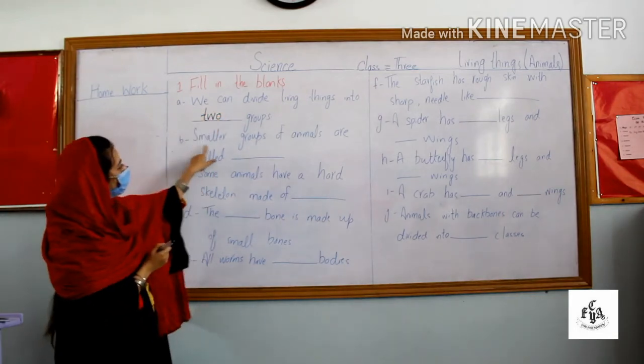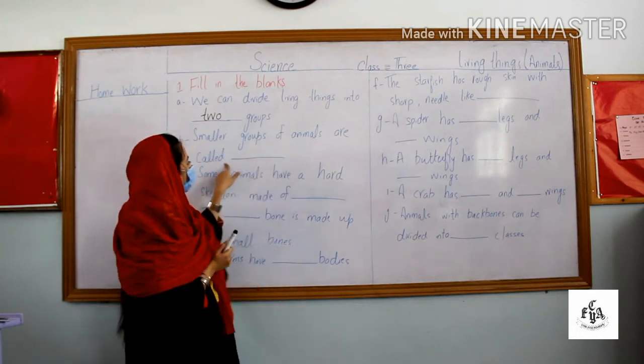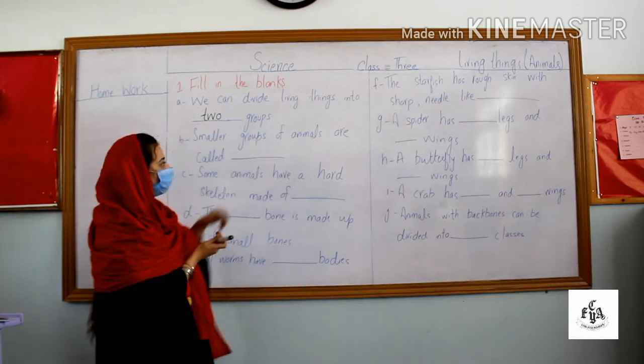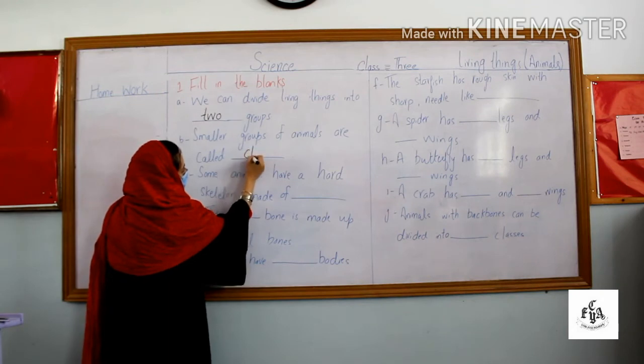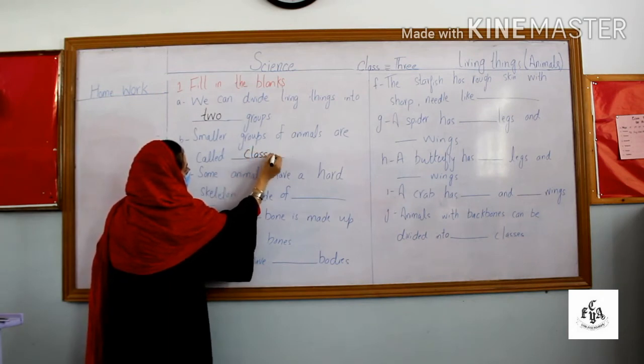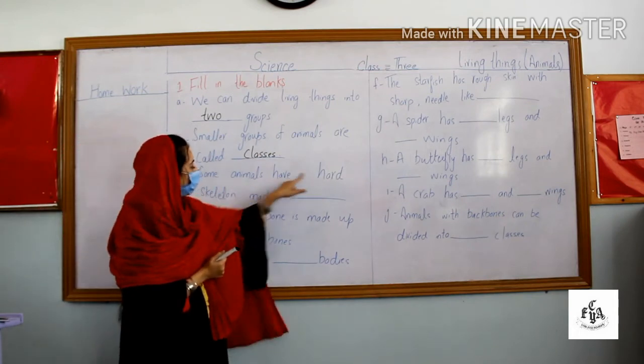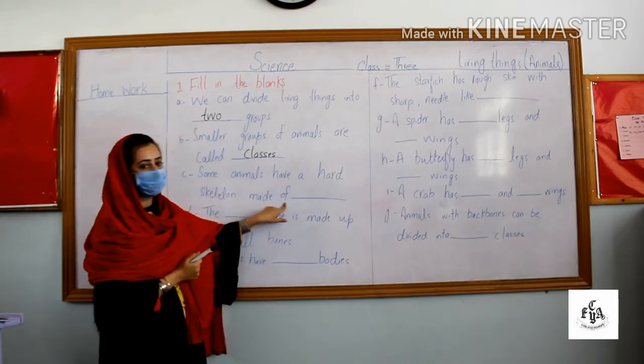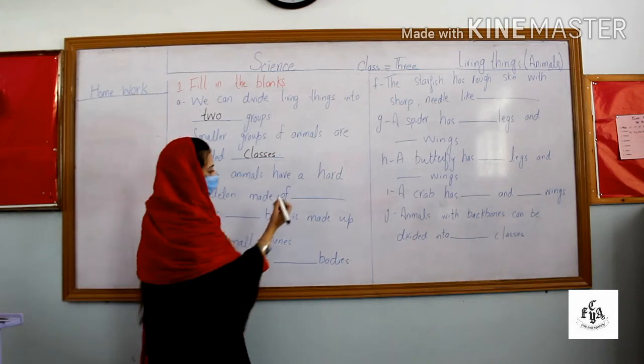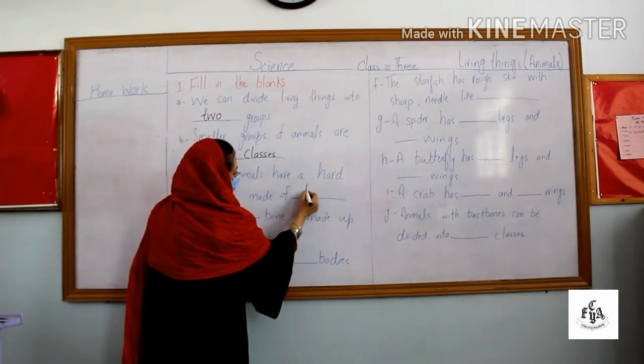Next, smaller groups of animals are called what? Classes. Some animals have a hard skeleton made of dash. What is the answer? Bones.